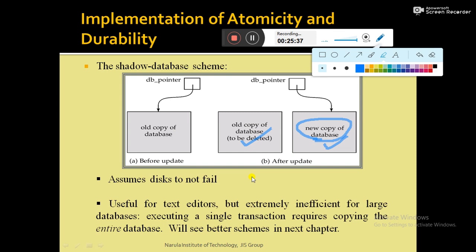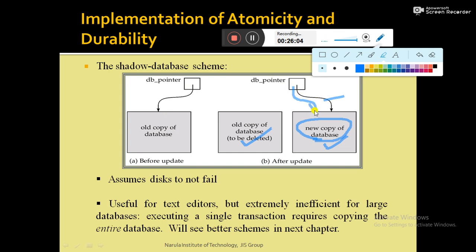Then the recovery management component updates the database pointer, moving it from the old copy of the database to the new copy.